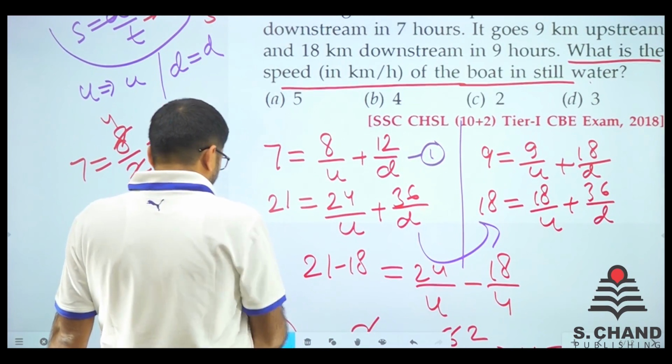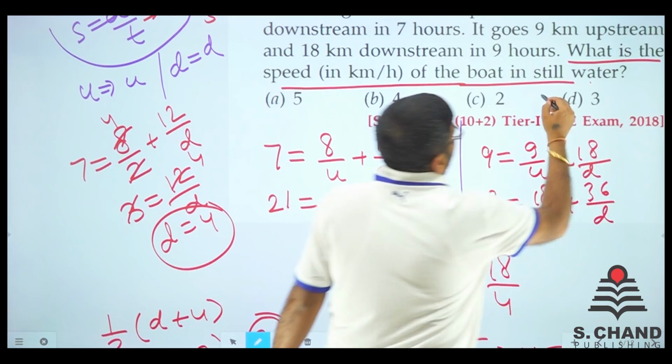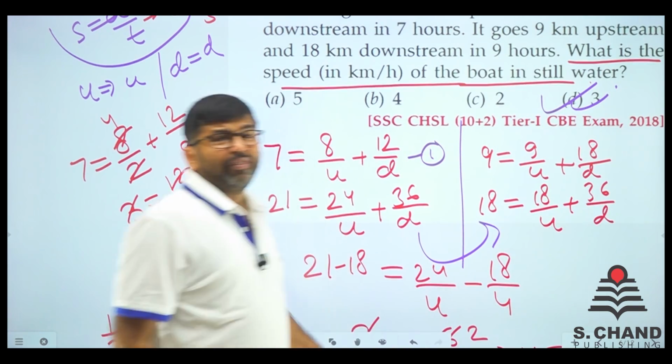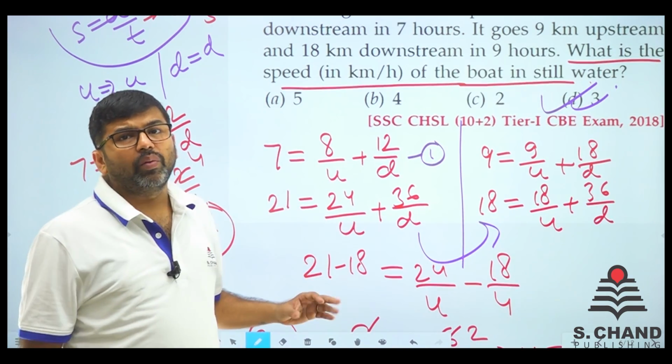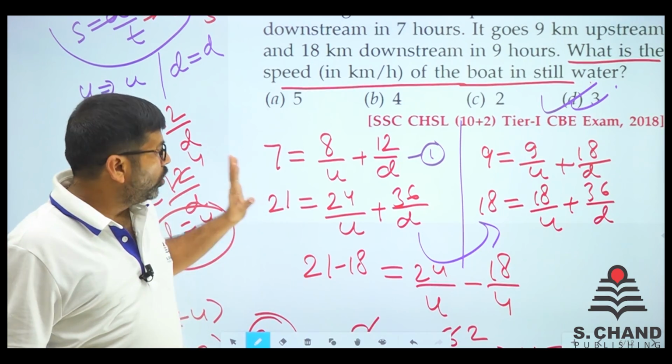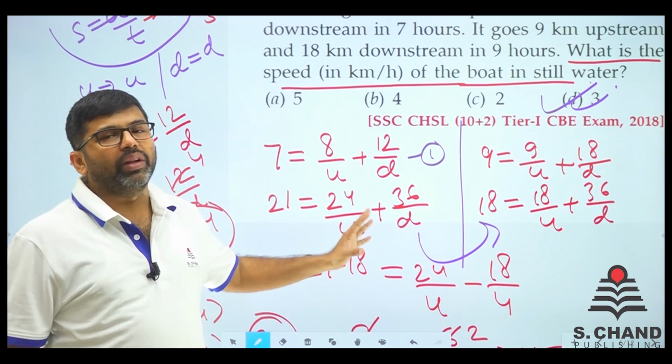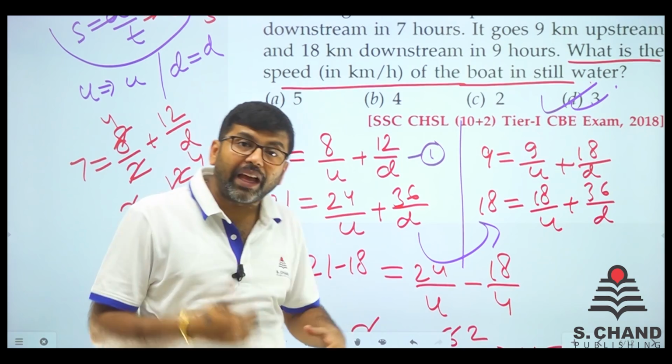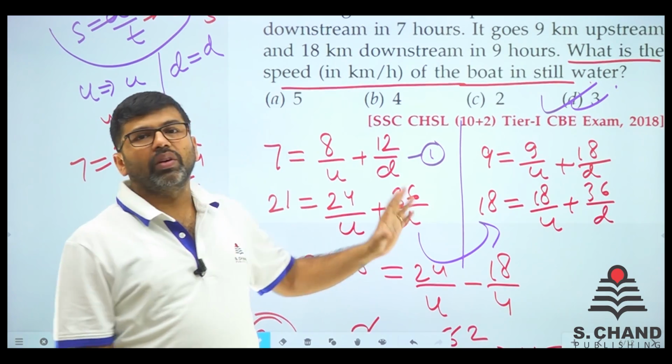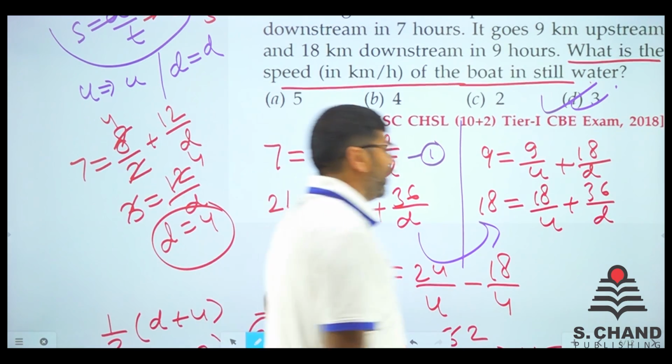So let's see what is the answer. Here we go, option number D. So in a very easy manner, we have got the answer. You just need to do the simple calculation. That is not a big tough calculation, right? Just go with the flow and you will get it, right?